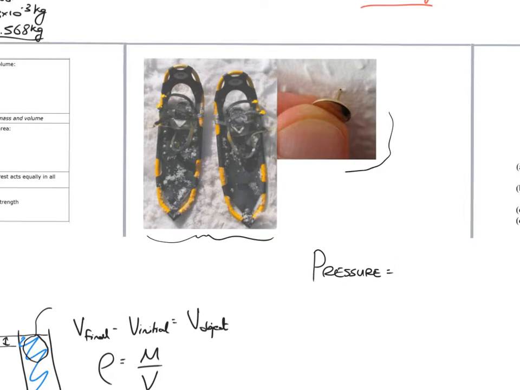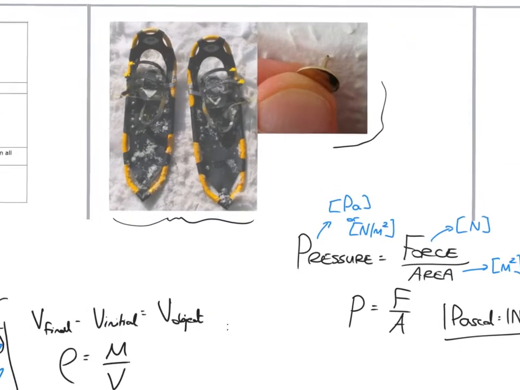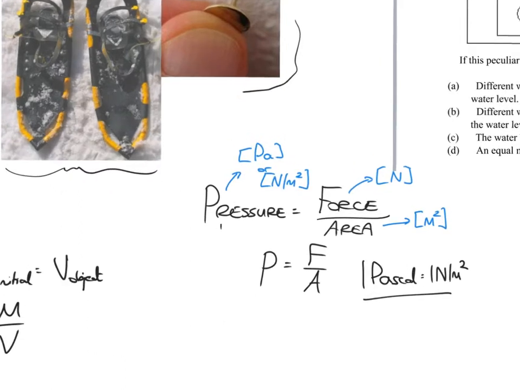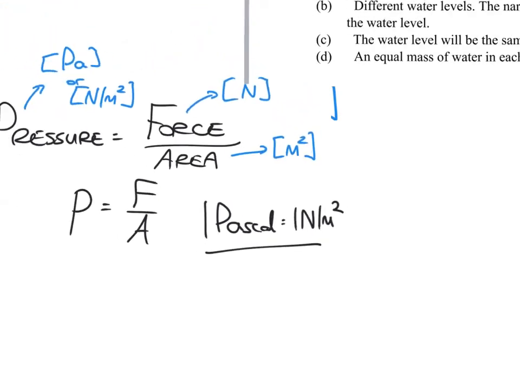So the definition of pressure, the general definition, is something that you should know. Have a go at writing it down with units now. Answer in 3, 2, 1. Okay, so pressure is force divided by area, and the unit if you have a force in newtons and an area in meters squared, is the Newton per meter squared. So it tells us how much force is applied for every meter squared of area, and that's called a Pascal. So a Pascal is simply a Newton per meter squared.